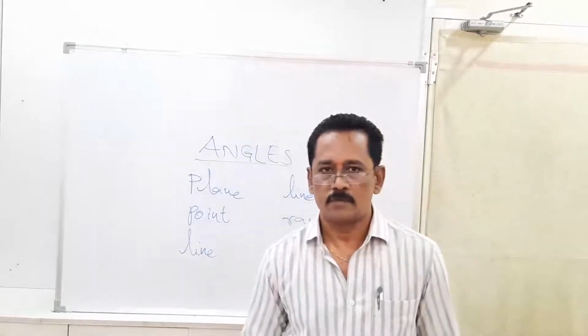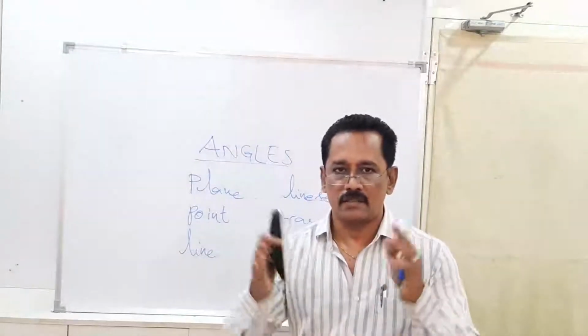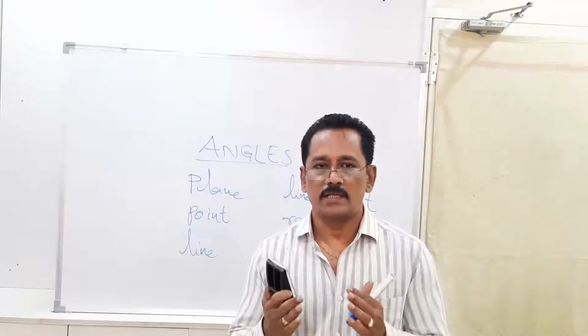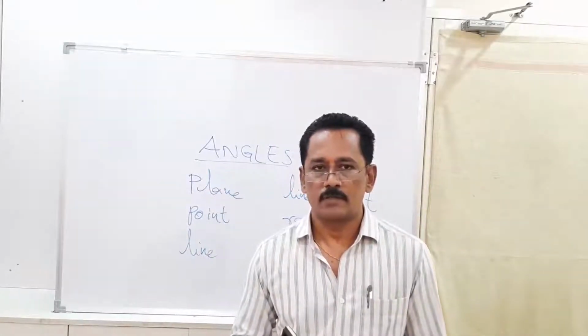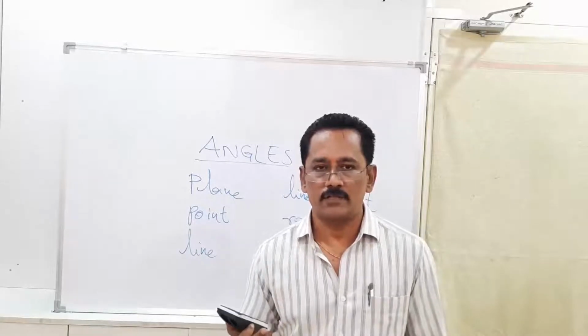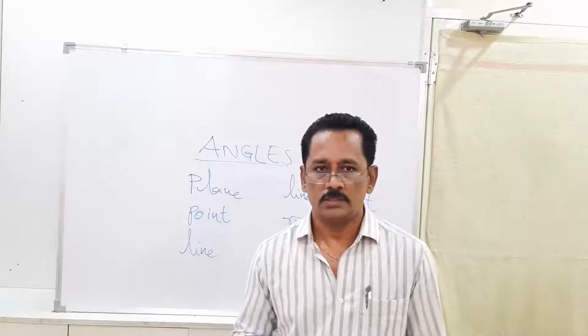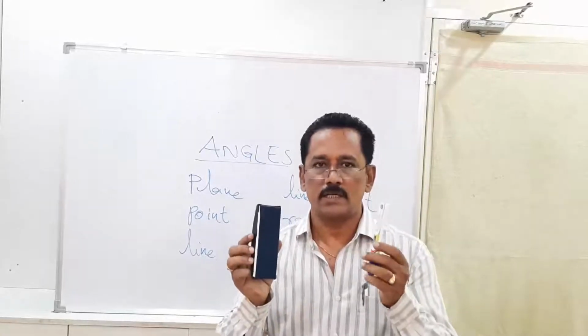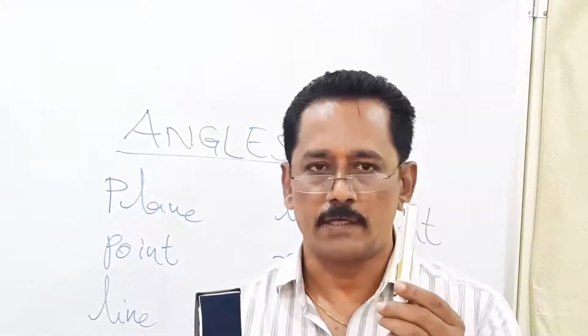So plane means it is a flat surface that can be extended infinitely or endlessly in all the directions. If I say flat surface, you may have some doubt about what is meant by a flat surface. See, you can see the two objects that I hold in my hands. One is the duster and the other one is a pen.